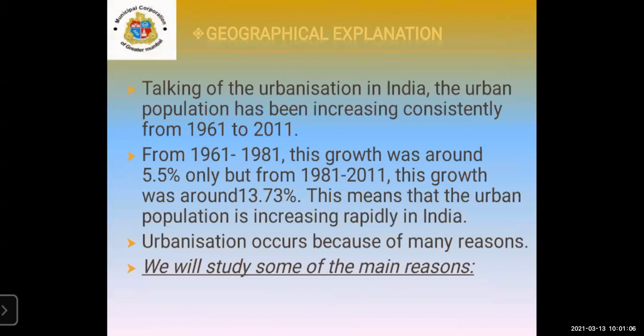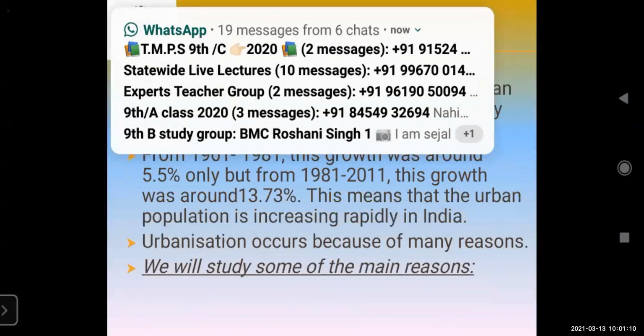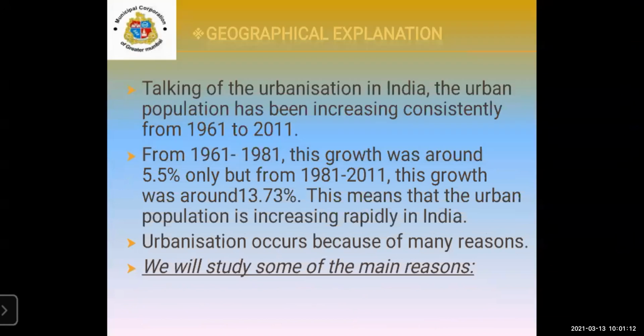Now in this point, they are talking about how urbanization took place, how the growth was. From 1961 to 2012, the urban population was consistently increasing.